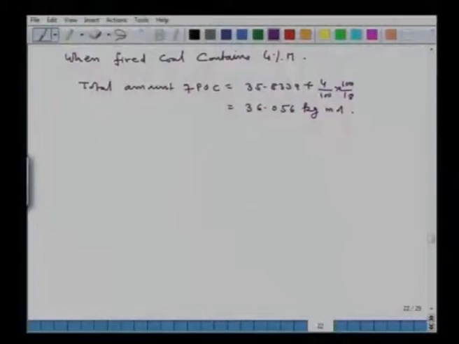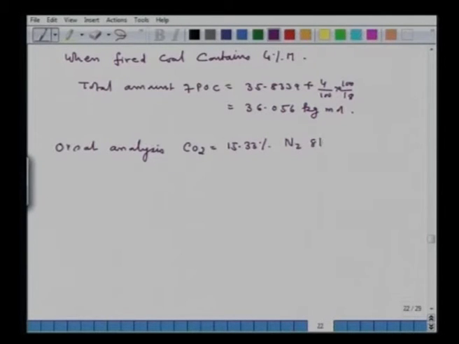Now we can take another version of the problem where it is given, say, Orsat analysis: CO2 equal to 15.33%, nitrogen 81.10%, and oxygen is 3.57%.